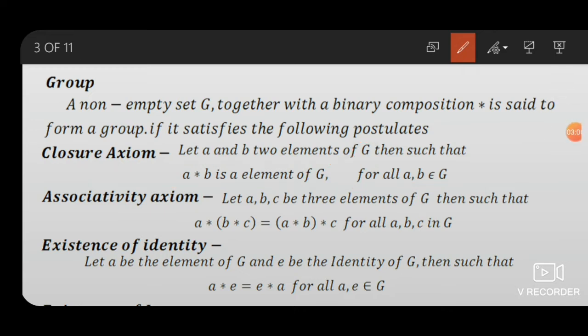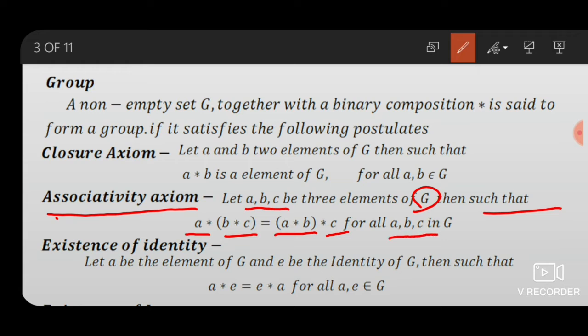Second property of group theory, associativity axiom. We take three elements A, B, C belonging to G such that A star B star C equals A star B star C for all A, B, C belonging to G, then the axiom is satisfied.